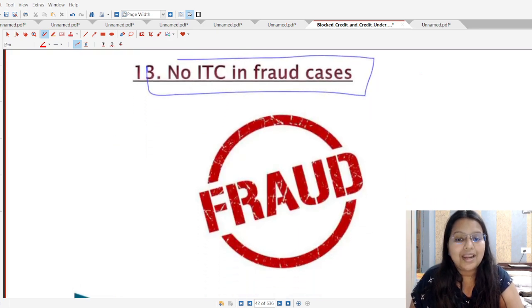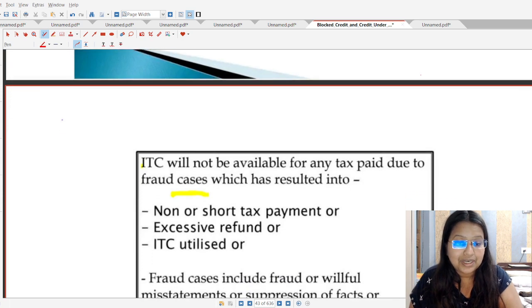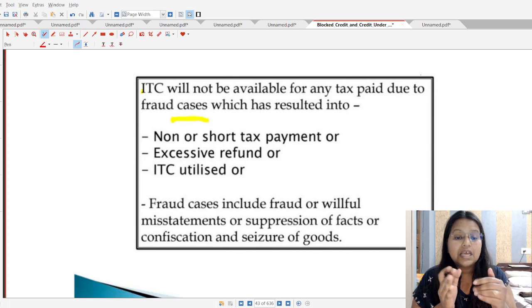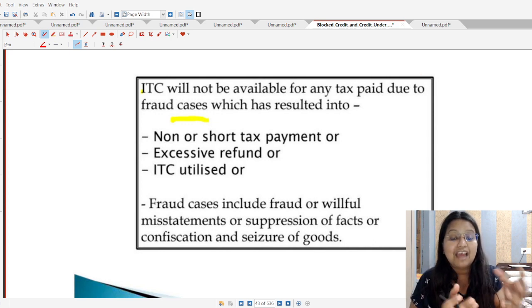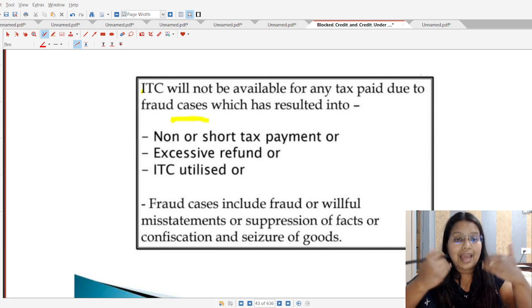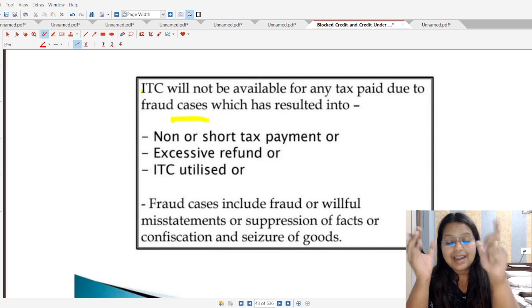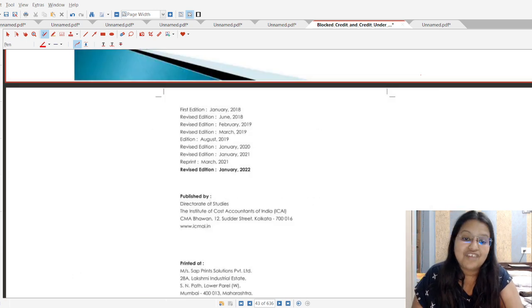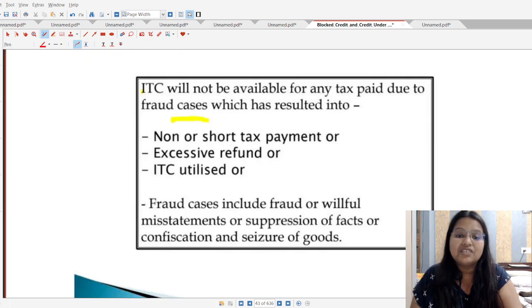Point number 13, no ITC in fraud cases. Now what is this? So students, if the ITC has been claimed due to fraud cases, it means that fraud comes into the perspective that they have made non or short tax payment, they have claimed excessive refund, they have utilized the ITC amount in a wrong manner, and then they are liable to pay the GST. So for that GST part, they cannot avail the ITC. With this part, students, we have covered section number 17, subsection number 5 also.